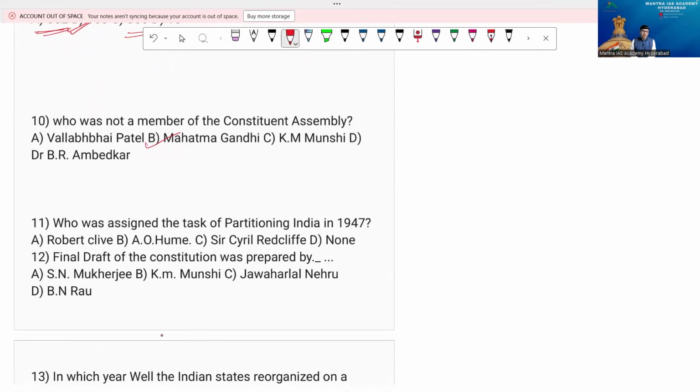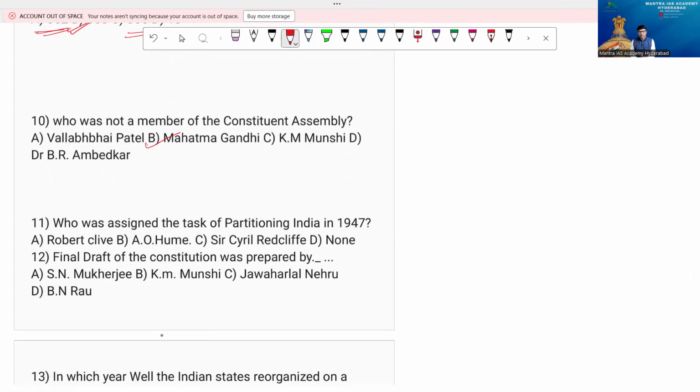Please, who was assigned the task of partitioning India in 1947? I want to tell you about the personality who was chairman of the boundary commission, because we needed a boundary line between India and Pakistan. So who was that actually? Who was assigned the task of partitioning India in 1947?